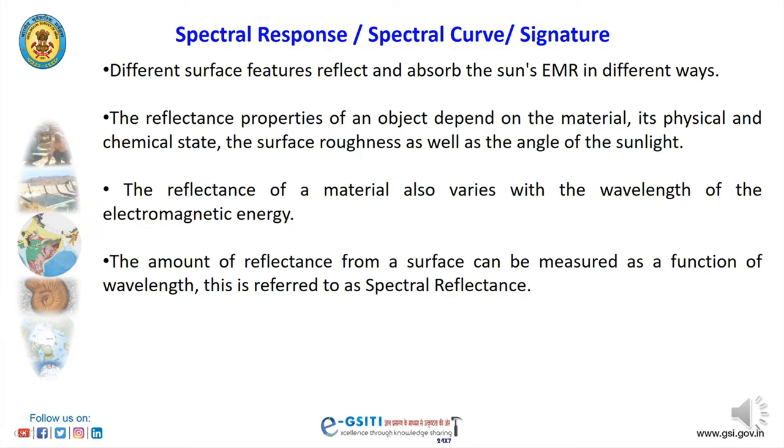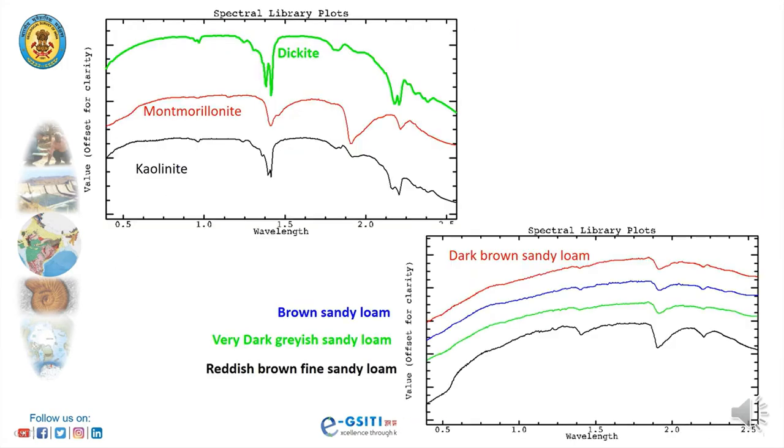Every object on the Earth's surface has characteristic absorption features at certain wavelengths, and based on these spectral absorptions, individual objects on the Earth's surface can be identified. Here we have the spectral signatures of two different objects or targets. These are for the minerals, these are for the soils. Here minerals are showing different absorption points, and accordingly we can identify them. Here soils are showing different absorption features, and we can identify different soils.